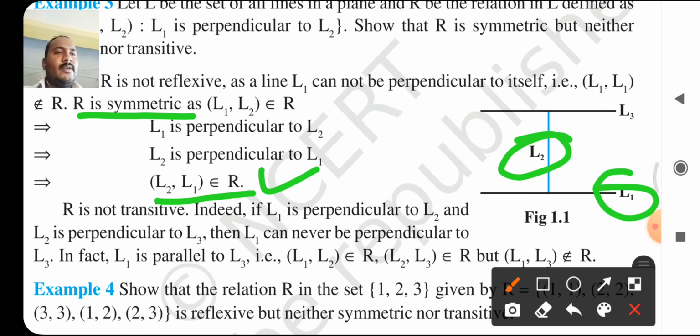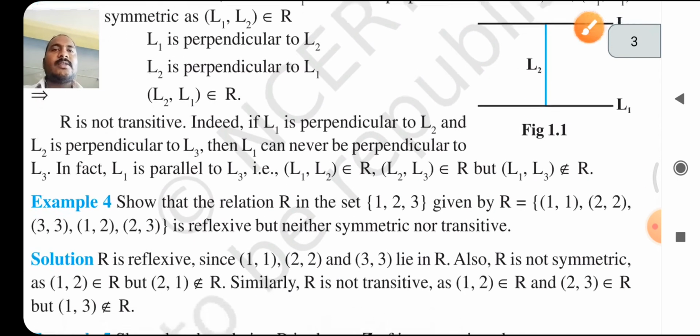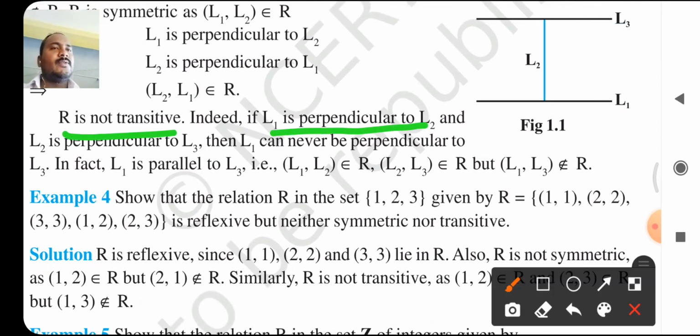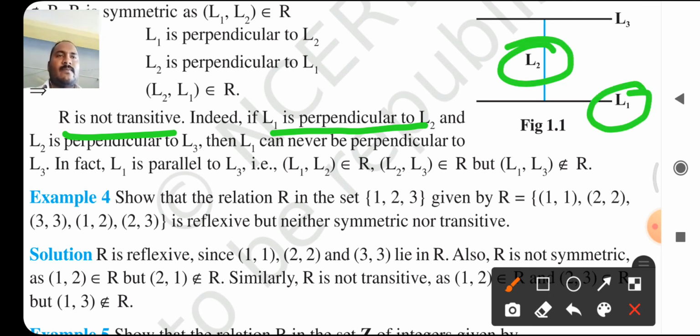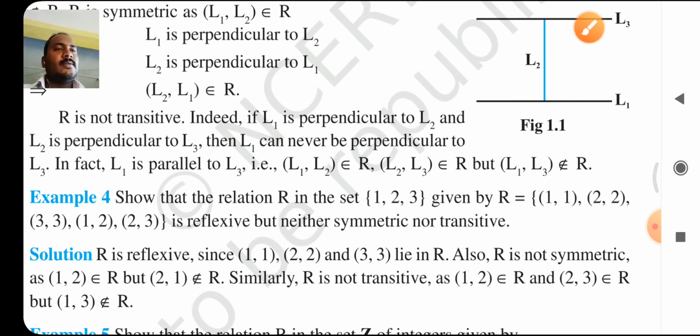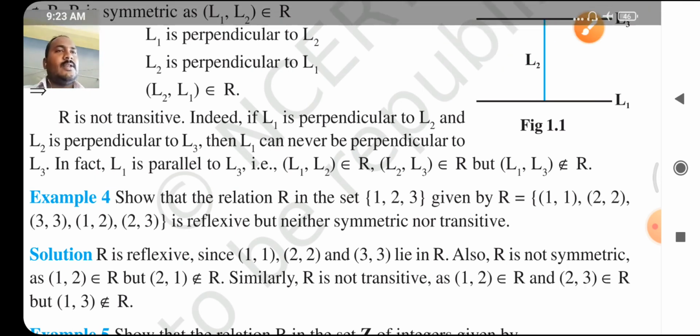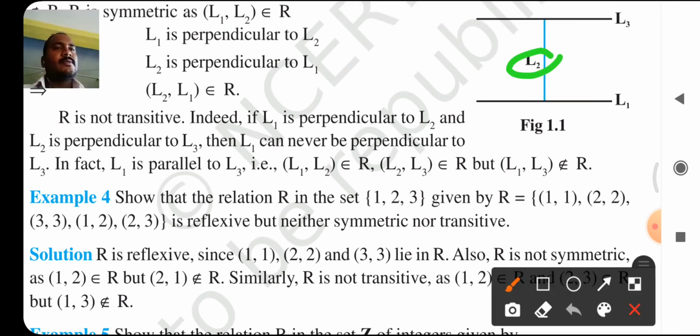Next, to prove R is not transitive. L1 is perpendicular to L2, which is true, and L2 is perpendicular to L3.